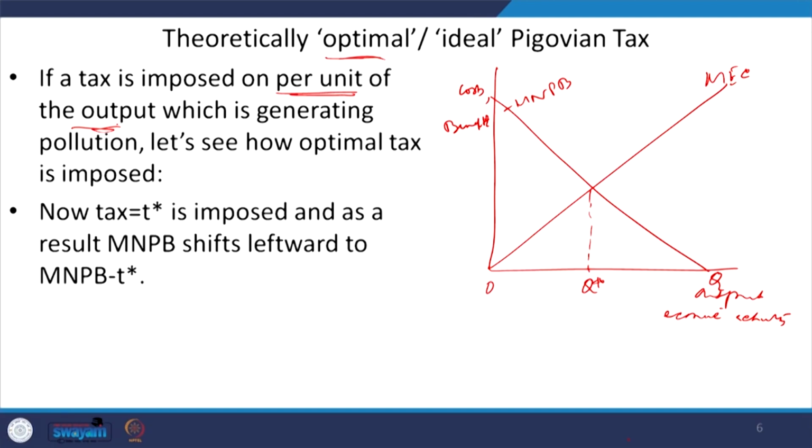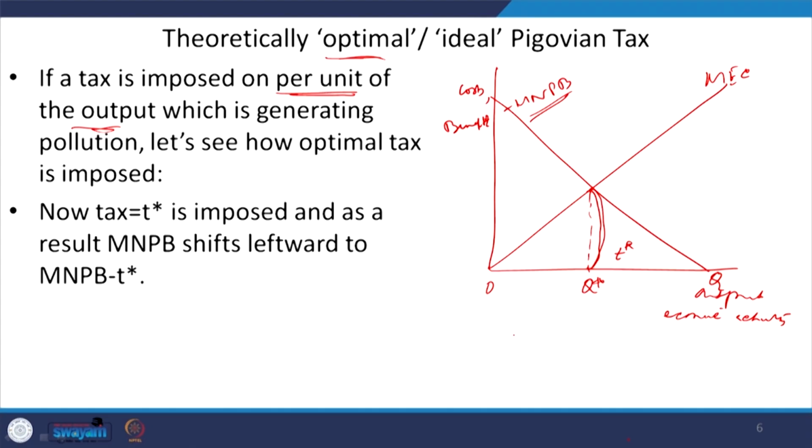So, when you are saying tax is imposed per unit of output, we can say that this tax is T star, because this is the optimal level of pollution, right. And the optimal level of output. So, if a per unit tax on output is imposed, the tax amount would be this much. So, let us say this much of tax is T star which is imposed, and when this T star tax is imposed, obviously what will happen, this marginal net private benefit will be shifting leftward.